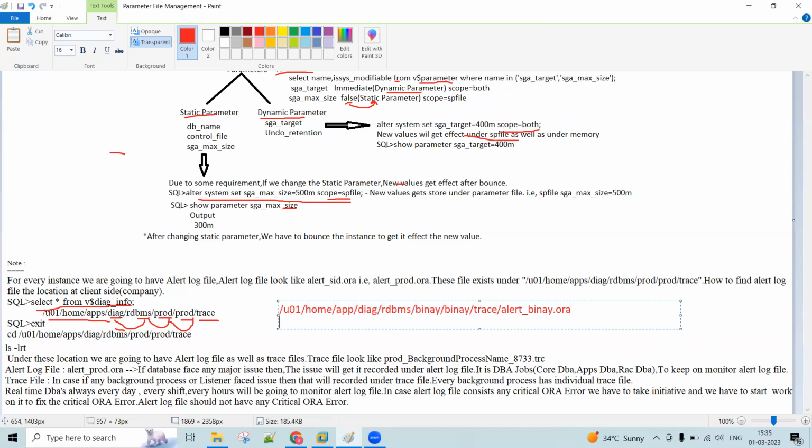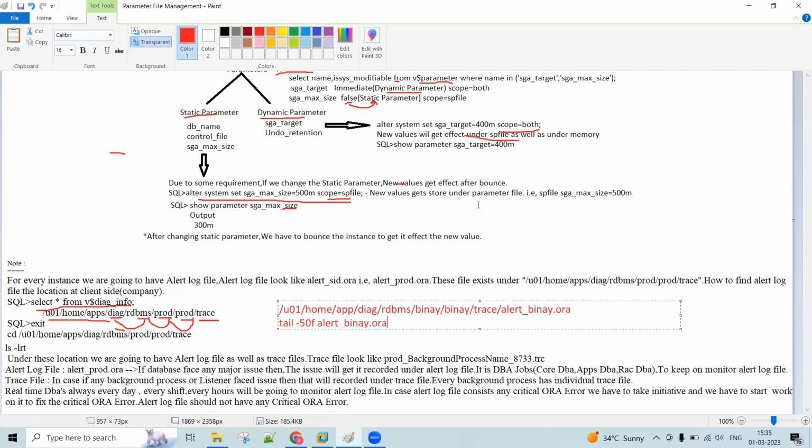So in real time, how do we as DBAs monitor it? Like this: tail -50f alert_Binay.ora, which means the last 50 lines should be displayed. We keep monitoring the alert log file like this.